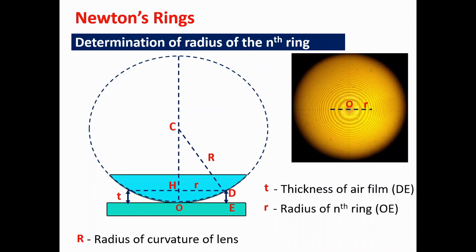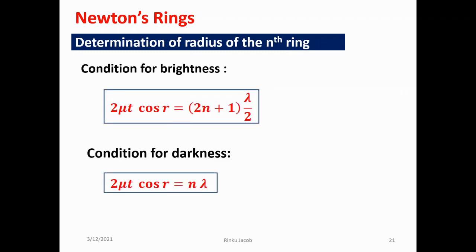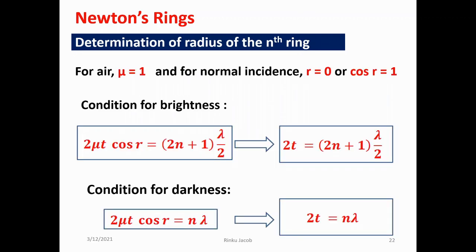Next, we determine the radius of the nth ring. For that, we make use of the figure shown to the left. Here, capital R is the radius of curvature of the lens and small r is the radius of the nth dark ring. In the Newton's rings experimental setup, a thin film is produced between the plano-convex lens and the bottom glass plate. So we make use of the condition for brightness and condition for darkness we derived for the case of thin films. For the case of air film, the refractive index is unity, and for normal incidence, the angle of refraction is 0. So cos r becomes unity.